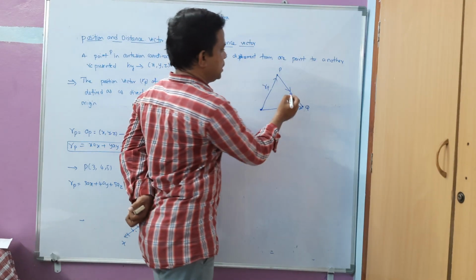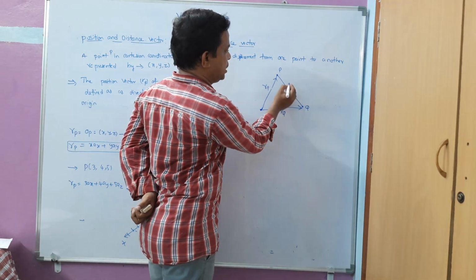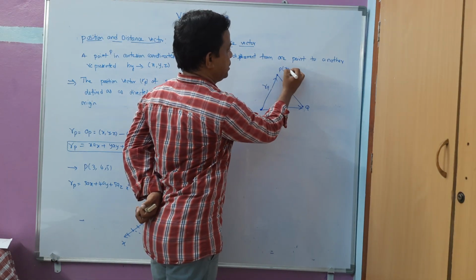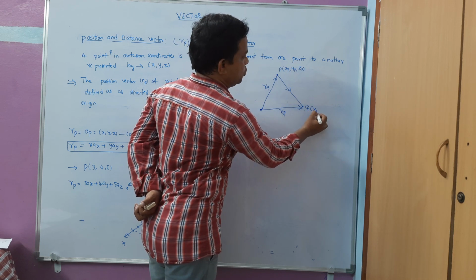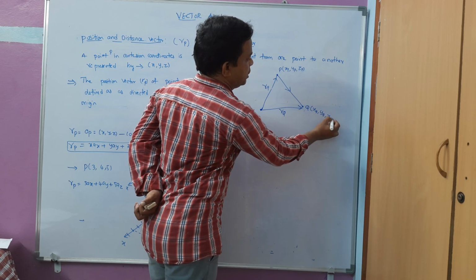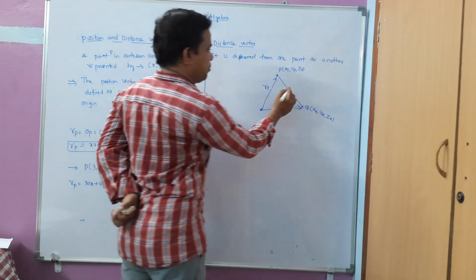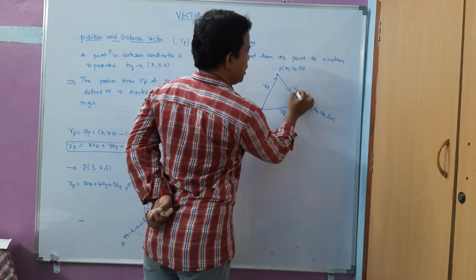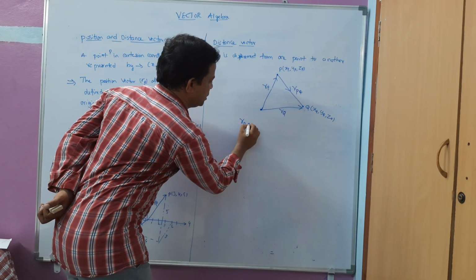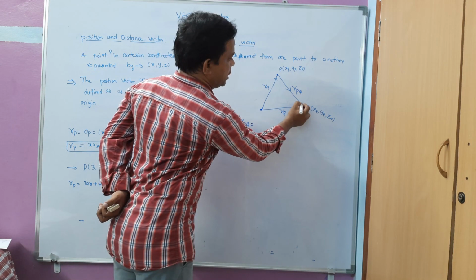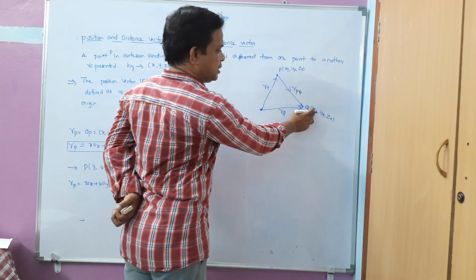Okay, now these are the 2 points here. Actually we are going to find the distance between these two. Let me take xp, yp and zp here, and another point here is xq, yq and zq. So I need to calculate the distance between these two. I am going to represent the distance between these two vectors as rpq. Okay, now what is actually the basic rule here? The arrow is heading towards like this, so I have to take this minus this. So I have to subtract the components of this minus this.